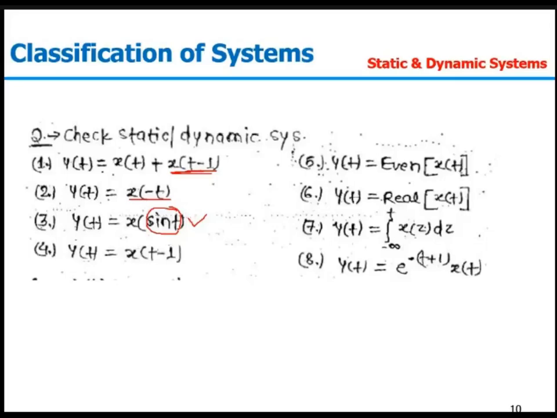You will be having some value, but that is not equal to 1. So in the third part, when t equal to 1, I can write y1 equal to sine 1. And this sine 1 will be having some value, right? And that is x of sine 1. So I can say y1 is not equal to x1 because sine 1 is not equal to 1.